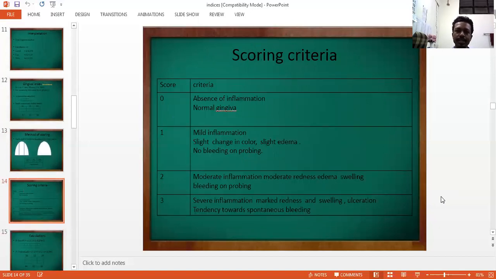Scoring criteria for this index is 0 means absence of inflammation, normal appearing gingiva. Score 1 is mild inflammation, slight change in color, slight edema, but no bleeding on probing. Score 2, moderate inflammation, moderate redness, edema, swelling and bleeding on probing present. And score 3 is given when there is severe inflammation of gingiva and tendency towards spontaneous bleeding.